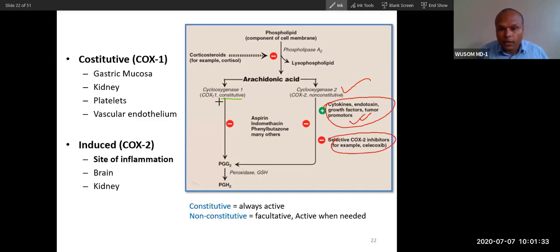So I would like to finish my lecture here, and we will start our next lecture from this. Remember these two types, COX-1 and COX-2, and also remember their tissue distribution. This is very, very important. These are very, very important concepts. If you remember them, this concept will be utilized for your understanding of pathology when you progress through your courses.